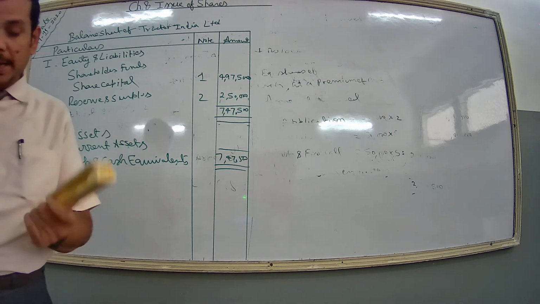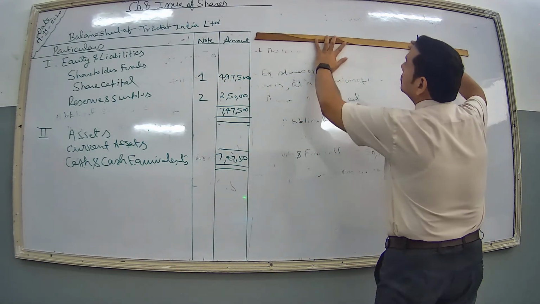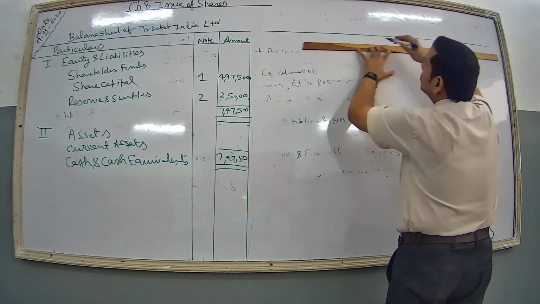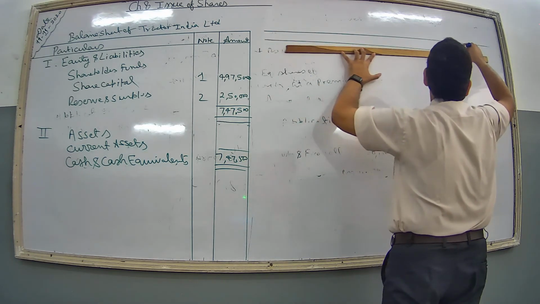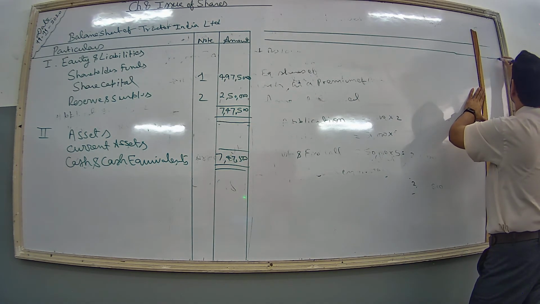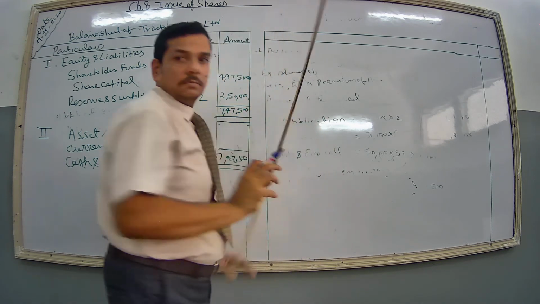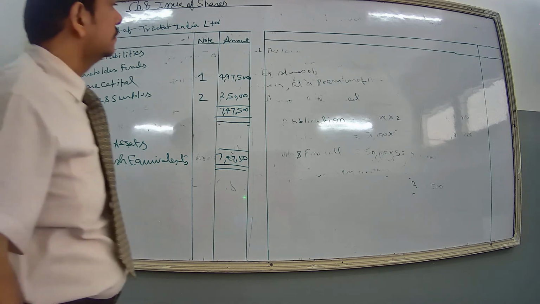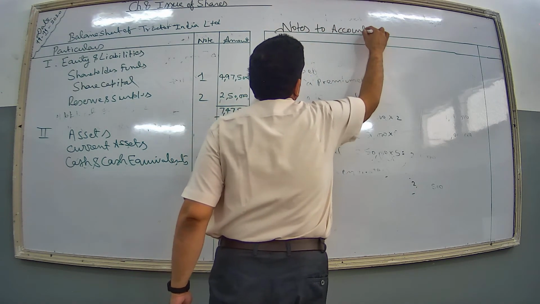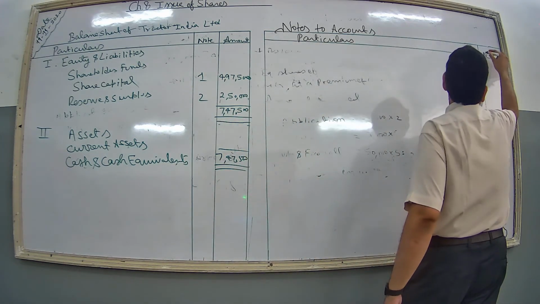Clear? Now we are going to make notes to accounts for this numerical only. Particulars and note.